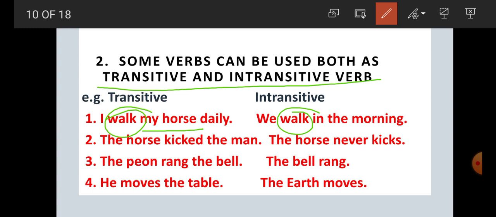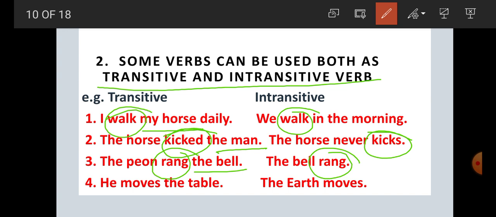Second example, the horse kicked. Kicked is a transitive verb because there is an object. The horse never kicks. Here kicks, student, is an intransitive verb because there is no object. Third example, the peon rang the bell. Here rang is a transitive verb because the bell is the object. The bell rang. Rang is here an intransitive verb because there is no object.